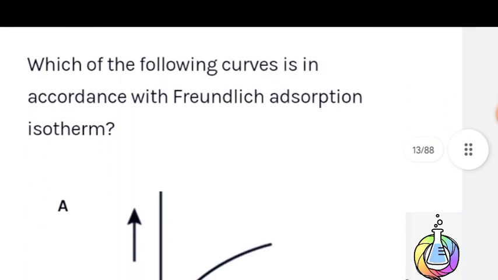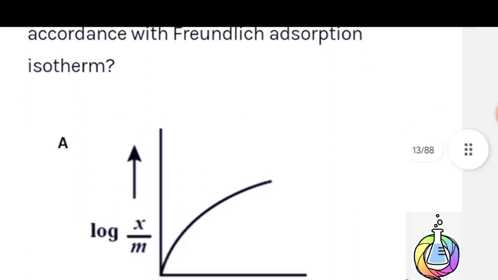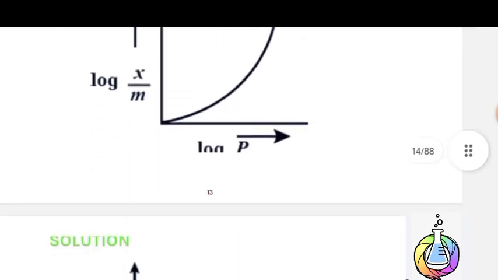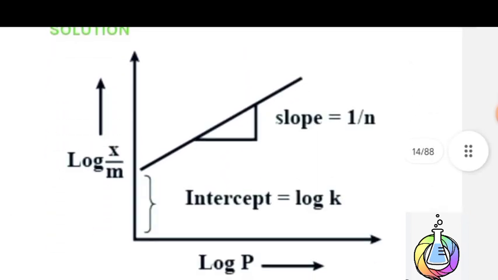Next question: which of the following curves is in accordance with the Freundlich adsorption isotherm? Which is log of x by m versus log of p, a straight line graph with intercept. Therefore the correct option is option number C. Here is the solution. Log of x by m versus log of p: intercept is log of k, slope is 1 by n.